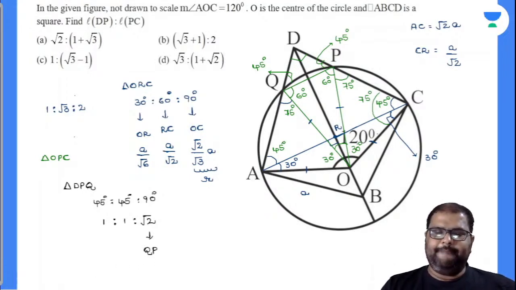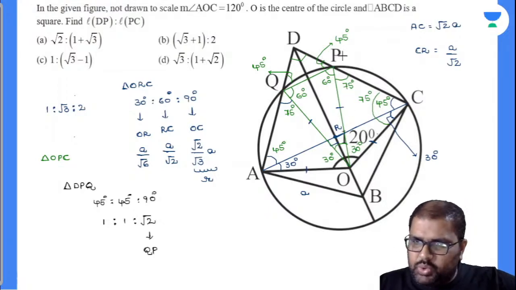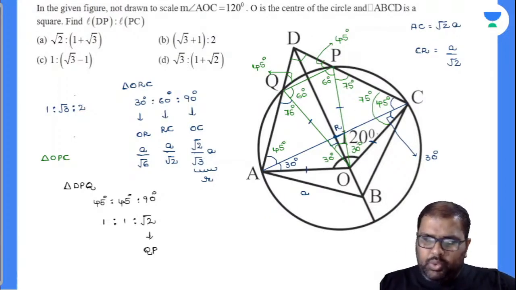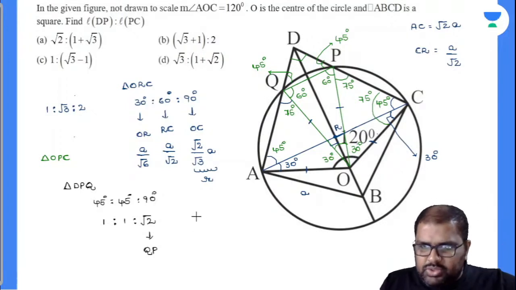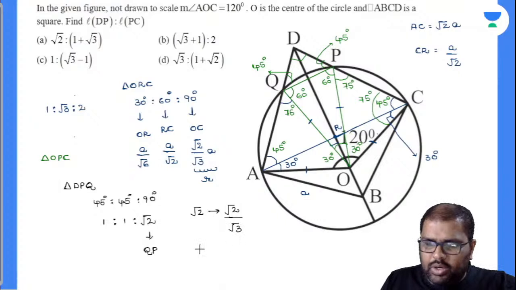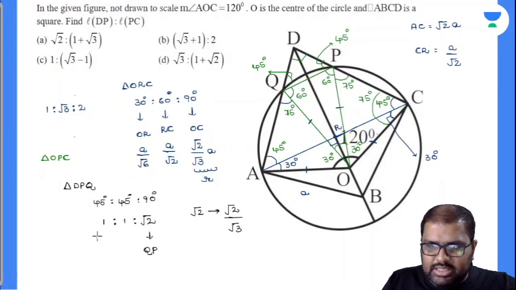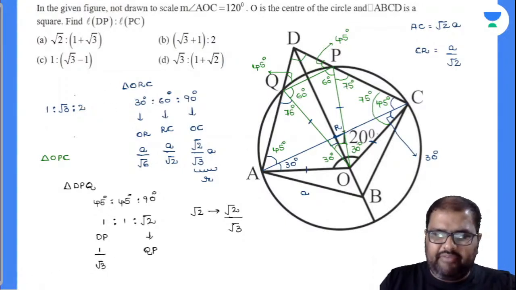Yes, perfectly. Now how much is QP value? It is nothing but the radius of the circle only, right? Because OP, QP and QO are nothing but radius only. So √2 value is nothing but equal to √2/3. Am I right or wrong? Yes. So what will be my DP value? DP value is this one. DP value will be 1/√3. Am I right or wrong? Yes, perfectly. 1/√3. I have done it perfectly right.